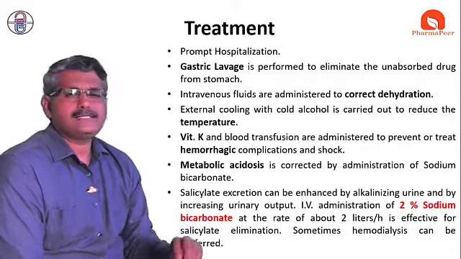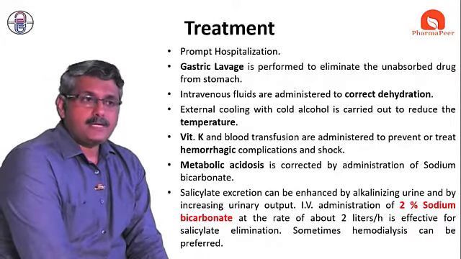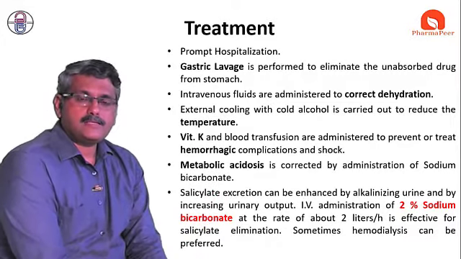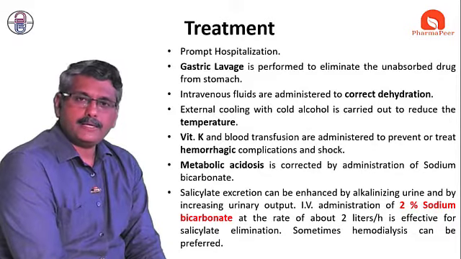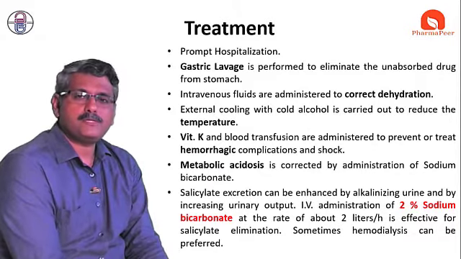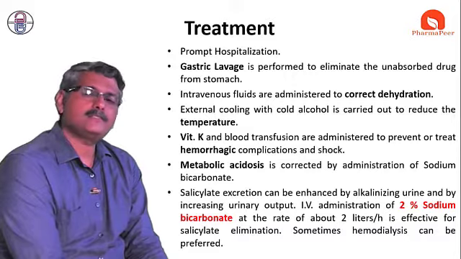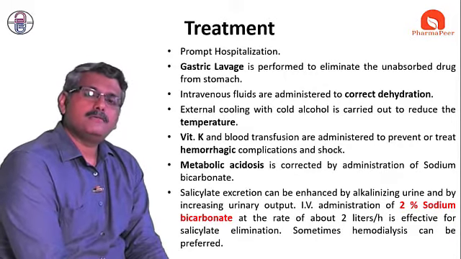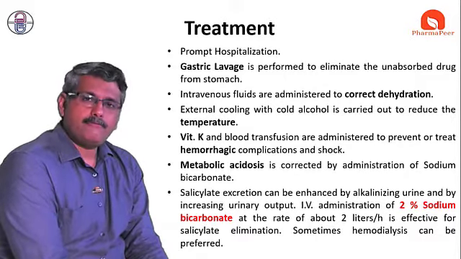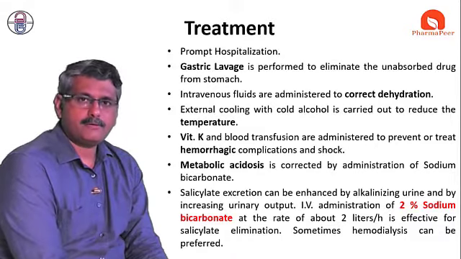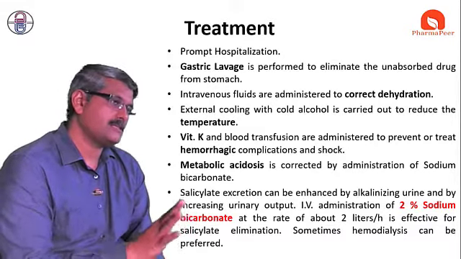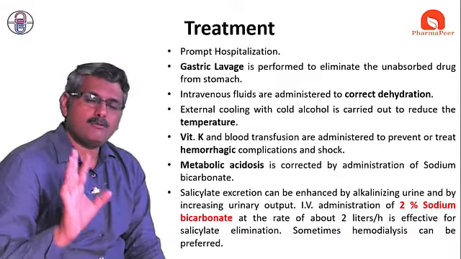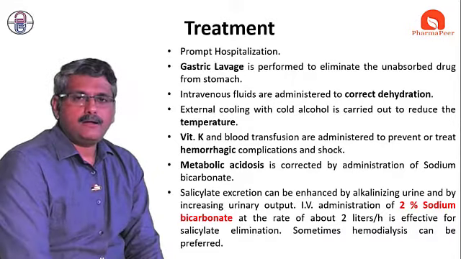And the last point we had seen is poisoning of salicylate. So what is the dose for salicylate poisoning? It's 50 to 30 grams. Next one is what are the possible symptoms? Vomiting, nausea, dehydration, hallucination, then coma, respiratory failure, cardiovascular failure, metabolic acidosis. These kinds of symptoms are observed.